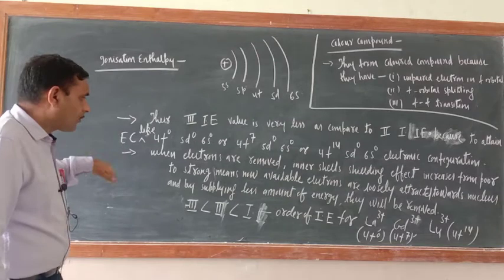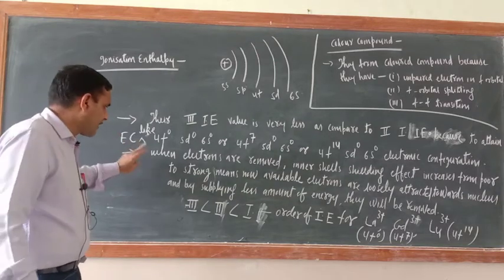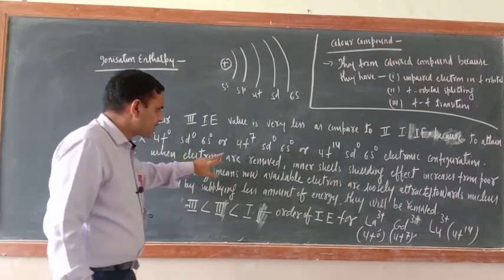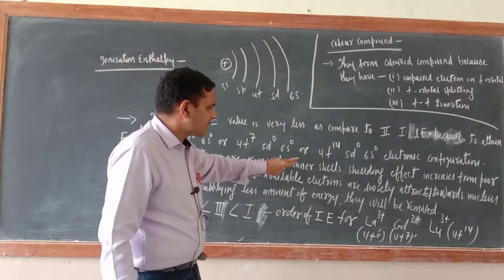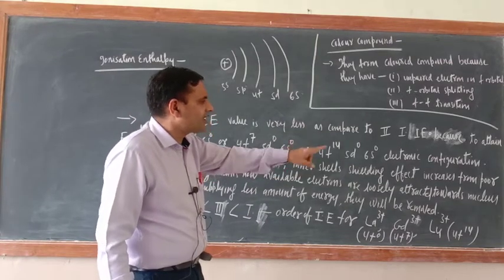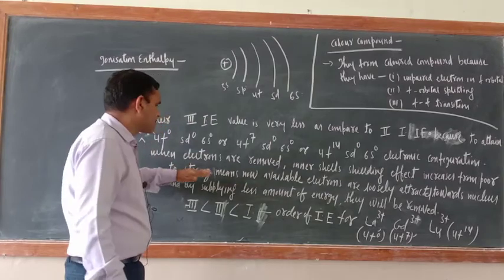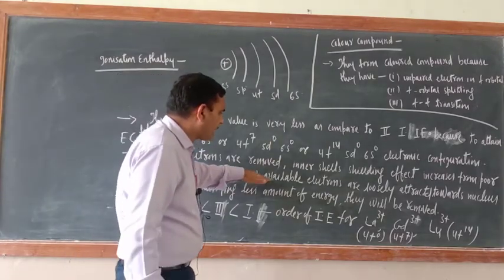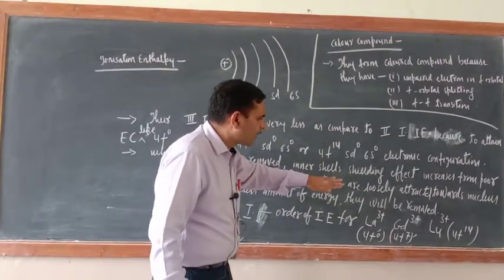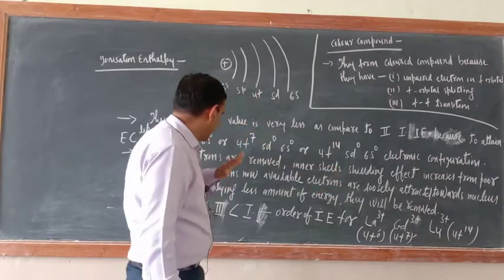Now one more reason is there here. I wrote here, when electrons are removed, the inner shell shielding effect increases from poor to strong, means now the available electrons are loosely attracted towards the nucleus.